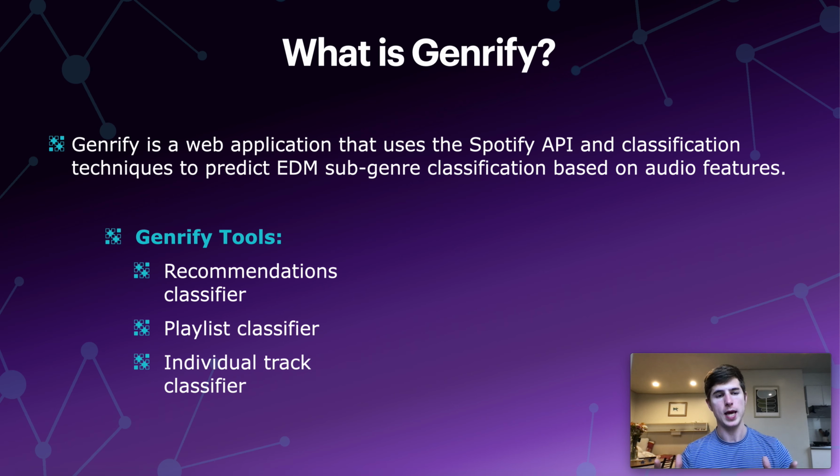I built several tools into the app. The first is a recommendations classifier, so you can give seeds to the app and it will return Spotify recommendations, 100 of them in a list, each classified for their subgenre classification within EDM. There's also a playlist classifier for which you can give a unique identifier for a playlist in Spotify, and Genrify will return the subgenre classifications for every song in that list, as well as a percentage breakdown. You can also give it an individual track, and the app will give you the classification of that single song.